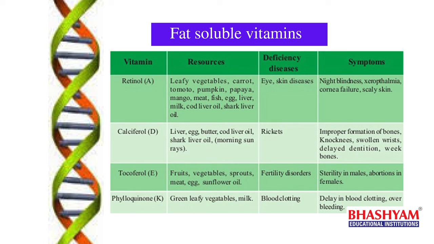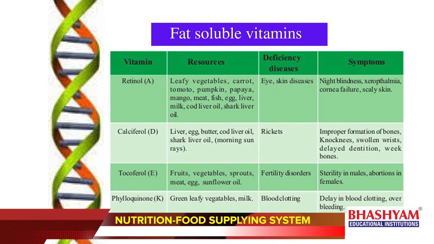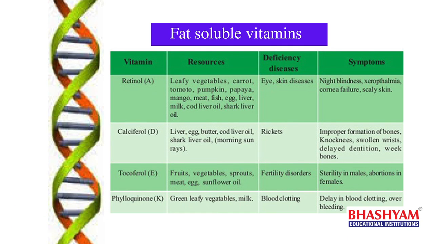Like this, we need to eat different kinds of food materials, whether obtained from plants or from animals. We need to take food with awareness about nutritional habits. Then only we can maintain proper health. If our digestive system is healthy, then only we can get a proper amount of energy. Understand? With this we completed this topic.